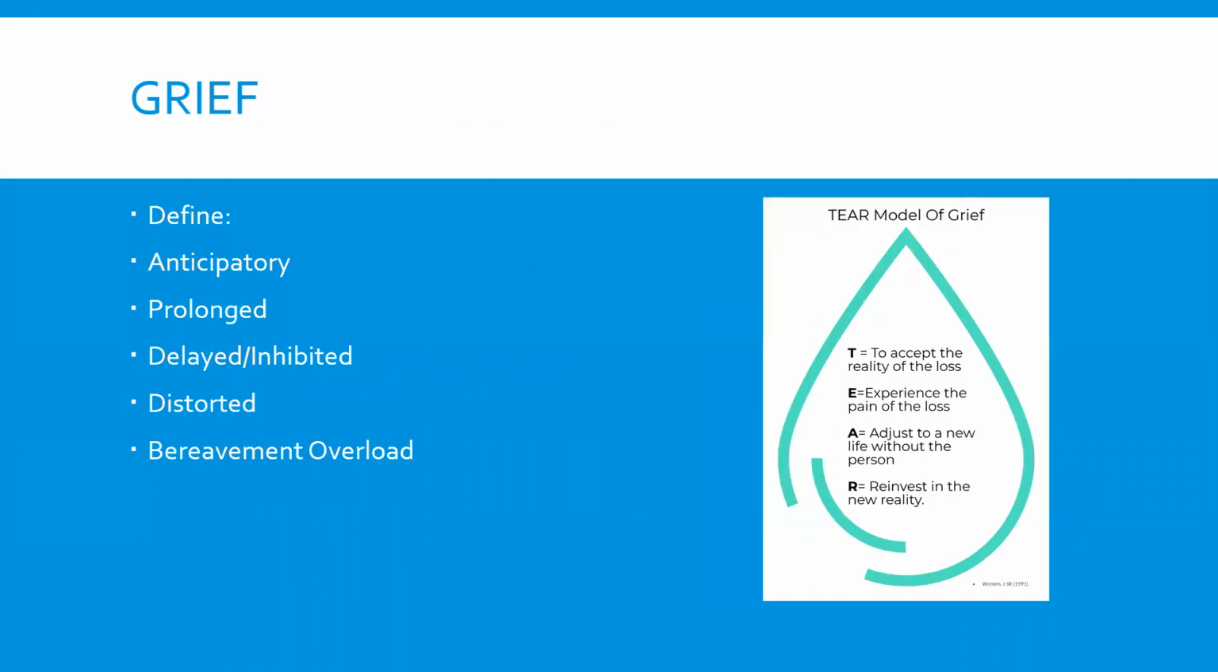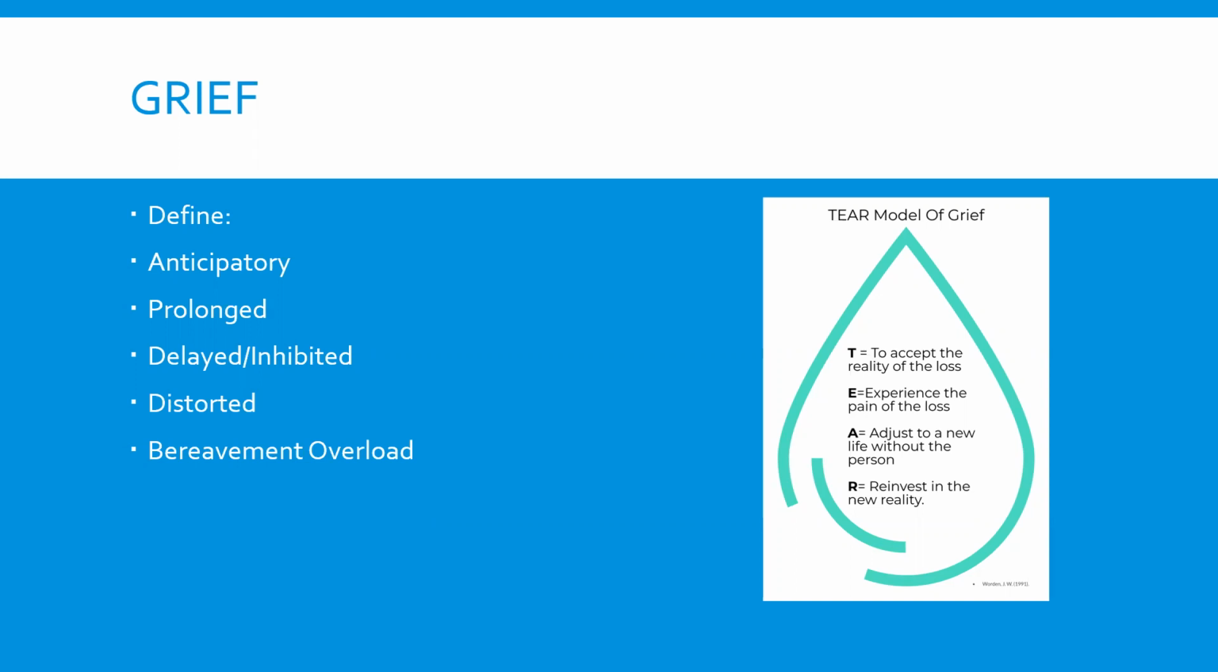One form of stress is grief. Grief is a response to loss, and that loss may be an actual loss, a perceived loss, or an anticipated loss. It could be loss of a relationship, loss of an individual, loss of a job, loss of something that was important to that individual. And there are different stages of grief.